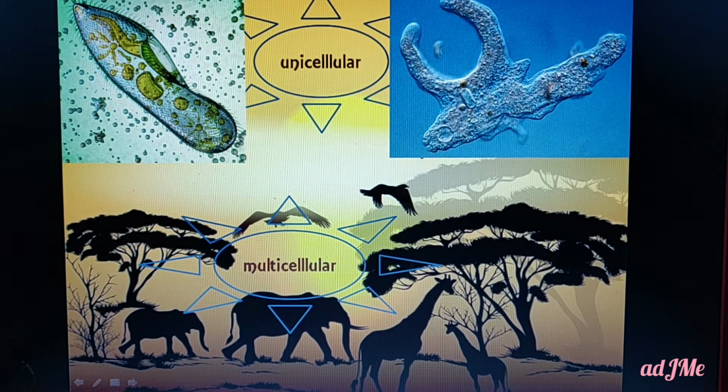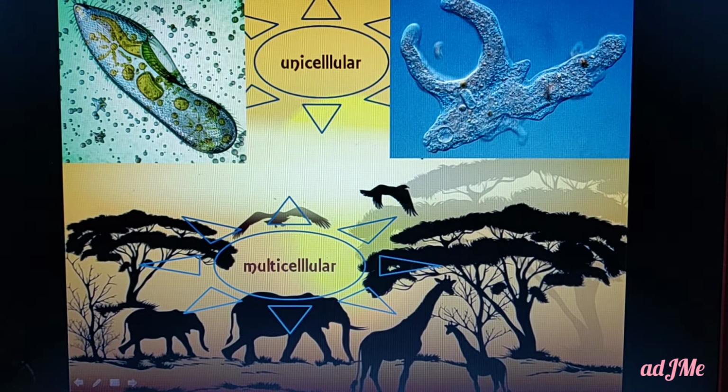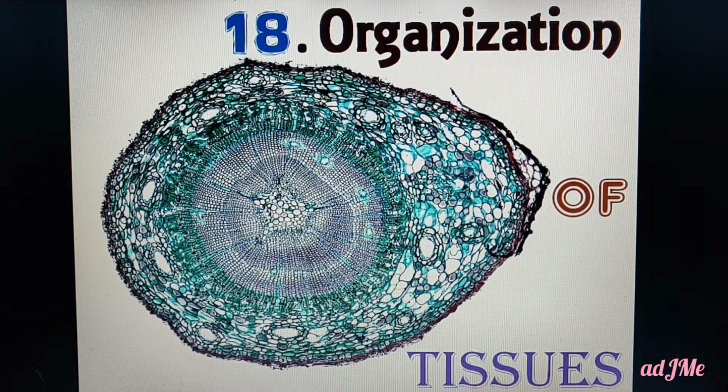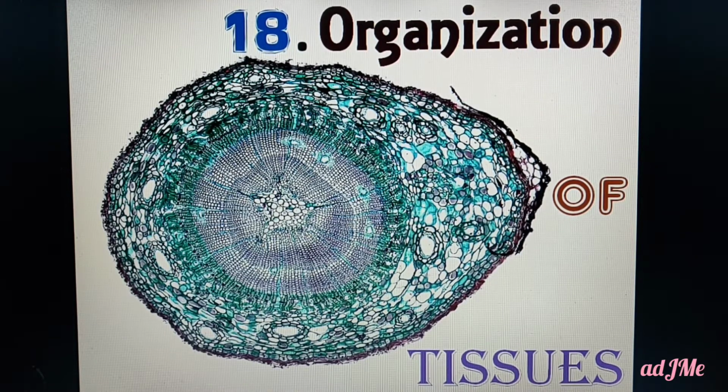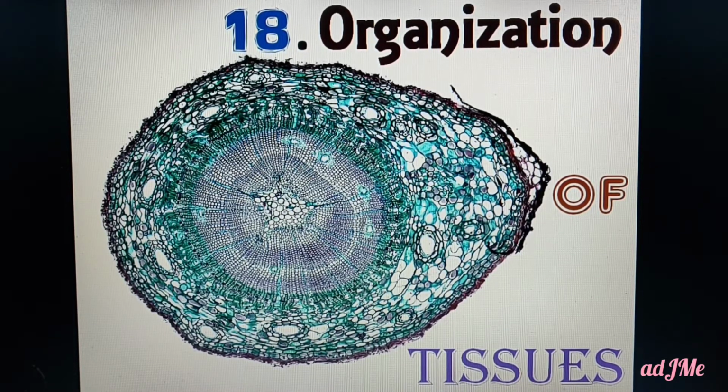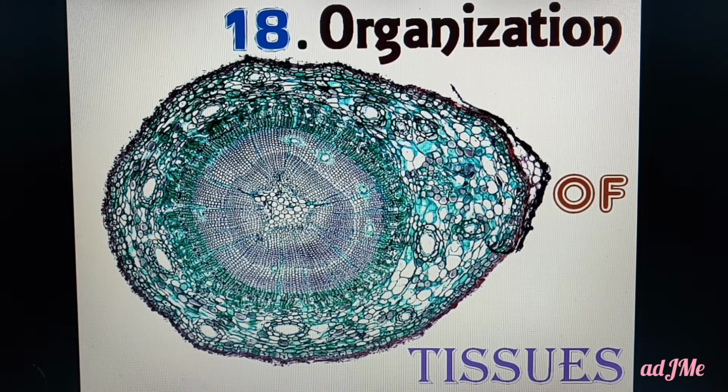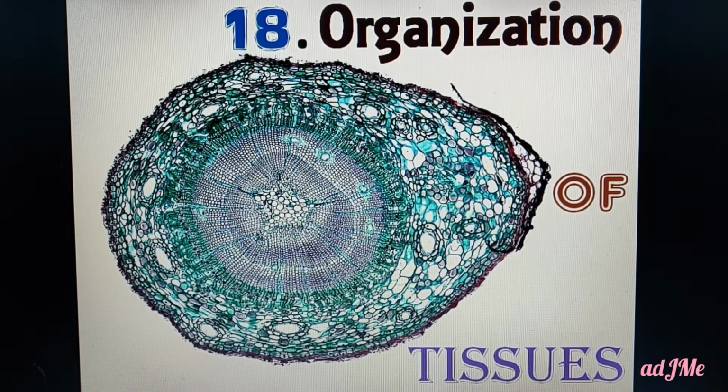That one particular cell does nutrition, it undergoes excretion, it undergoes reproduction, everything is done by that particular cell. But it is not so in multicellular organisms, where they have an organization. And we are going to learn about that particular organization at the tissue level, in this new lesson.